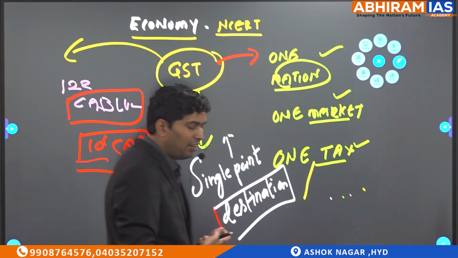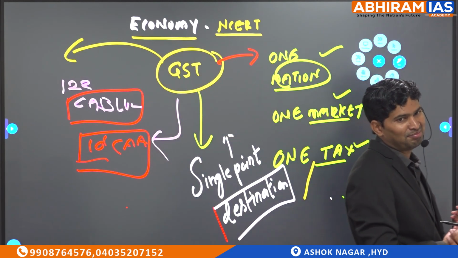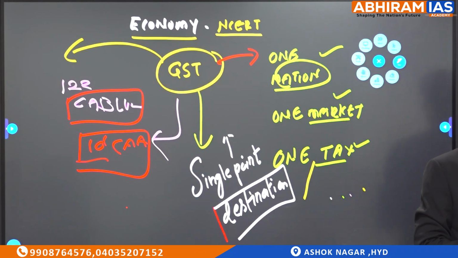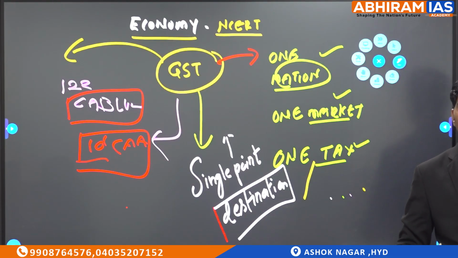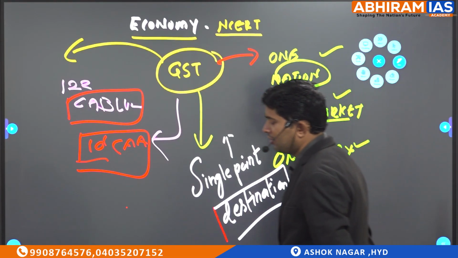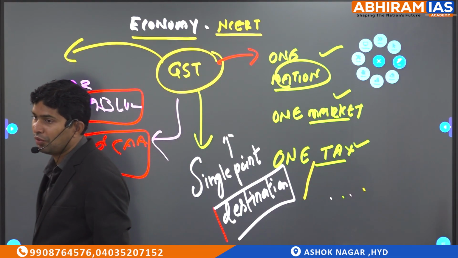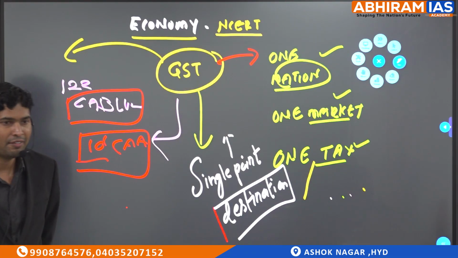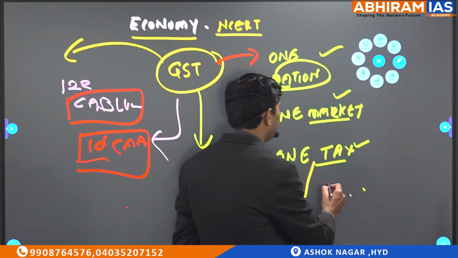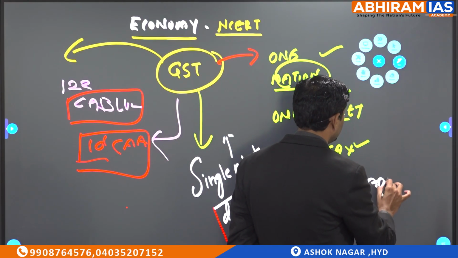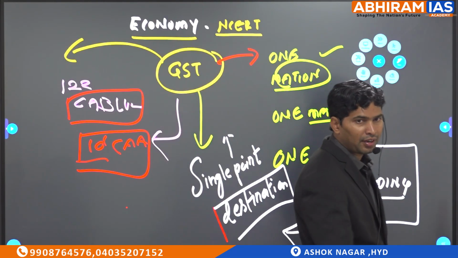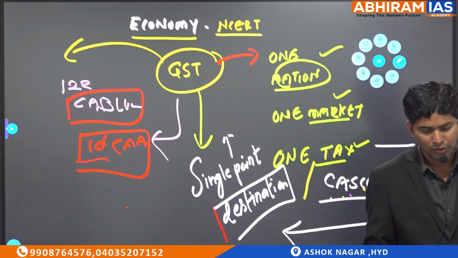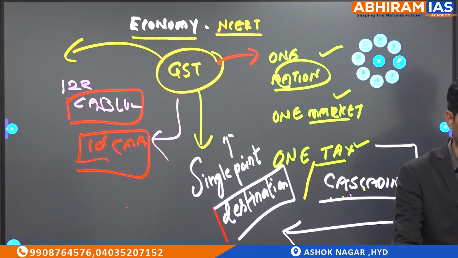In VAT, where was tax collected? At multiple points in the stages of value addition. But where is GST being collected? Finally at the destination. So the cascading effect to some extent is reduced because of GST. What is the cascading effect here? Tax on tax. That's the reason why GST helps in reducing the cascading effect. Can we say that? So this is the story about the basic idea of what GST is.